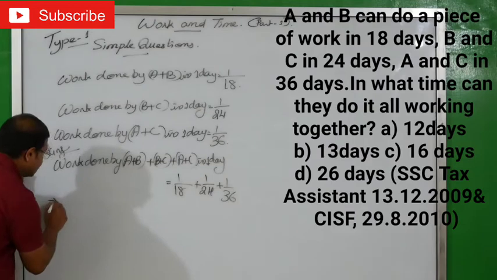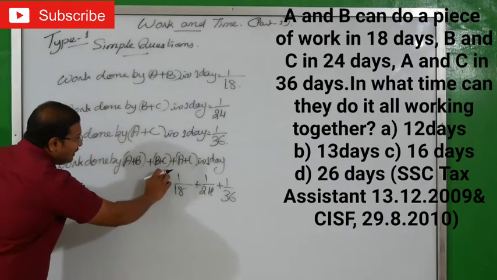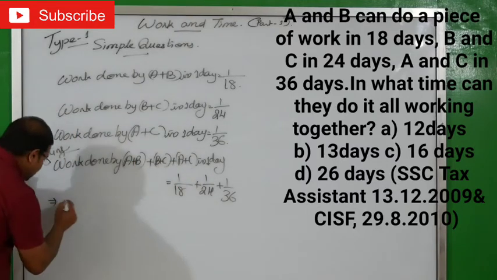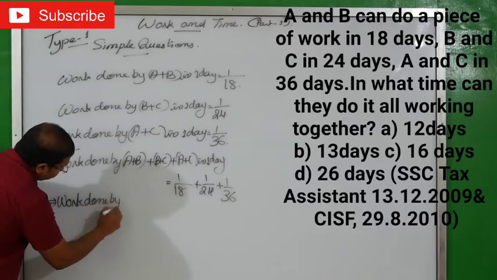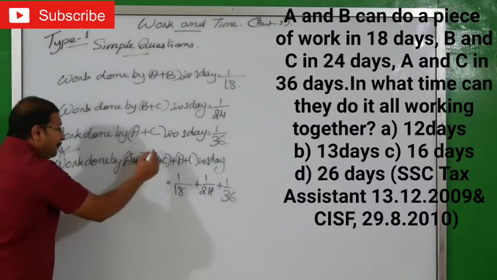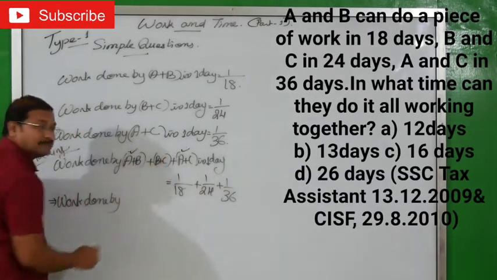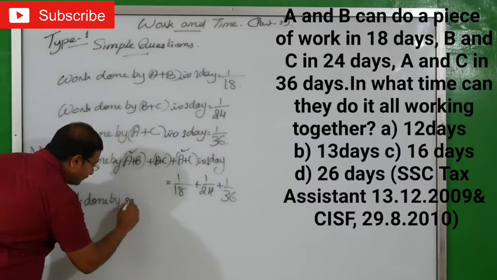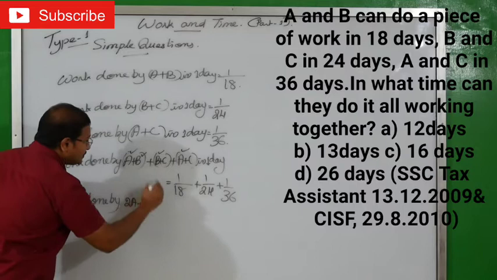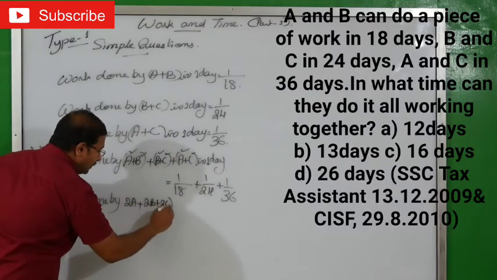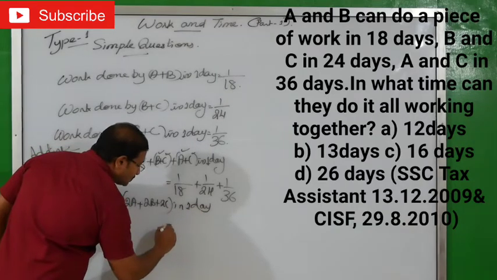This implies what you'll do? Work done by A plus B plus B plus C plus A plus C. That means work done by A plus A, A plus A means what? 2A plus B plus B, 2B, plus C plus C, 2C in one day equals what you will do now?